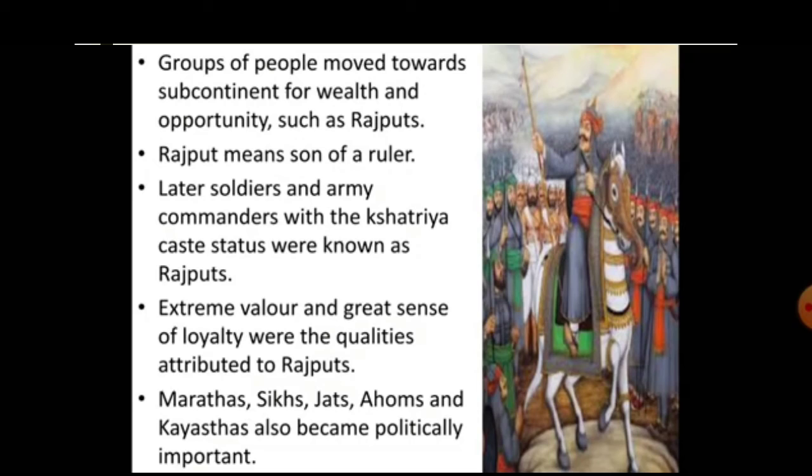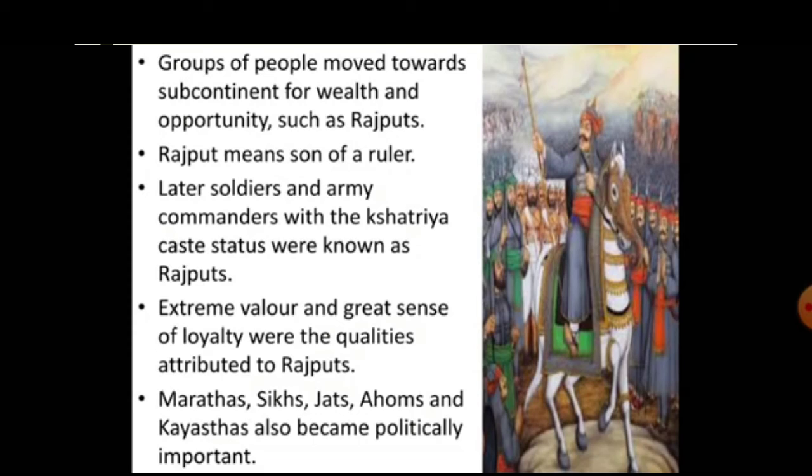They were Kshatriyas by caste status. They included the rulers, chieftains, soldiers, and commanders serving in the armies of different monarchies all over the subcontinent. Extreme valor and a great sense of loyalty were the prominent qualities of the community.